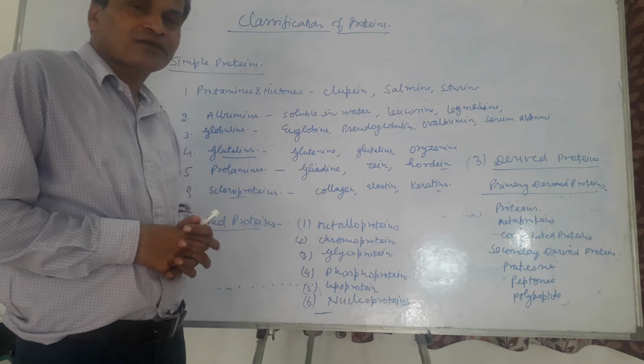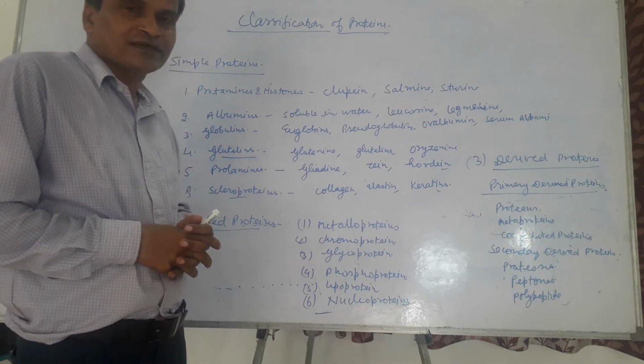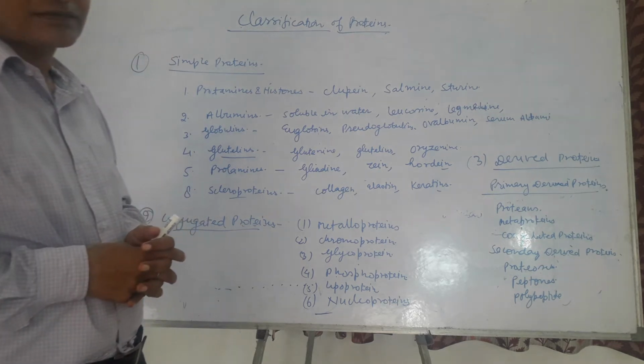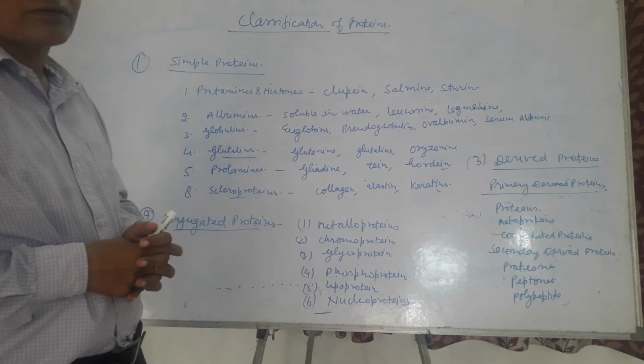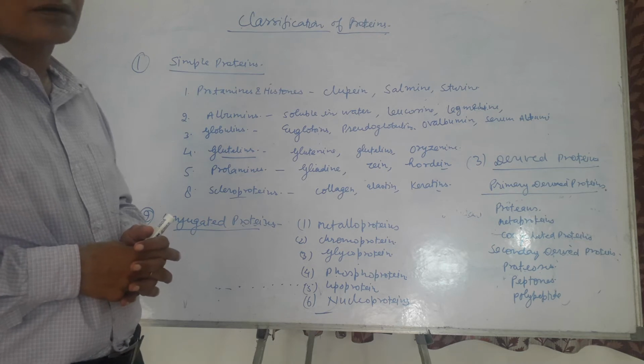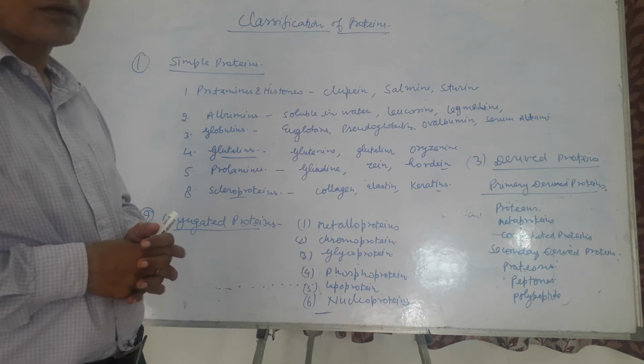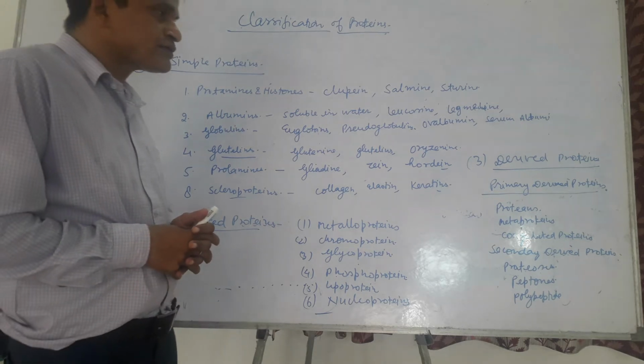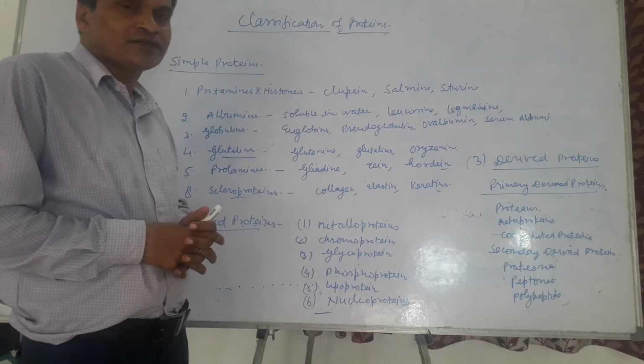Simple proteins contain only amino acids, and upon hydrolysis they release only amino acids. Conjugated proteins contain an extra group attached to the amino acid sequence, which is non-proteinaceous in nature. Derived proteins are also called partially hydrolyzed proteins.